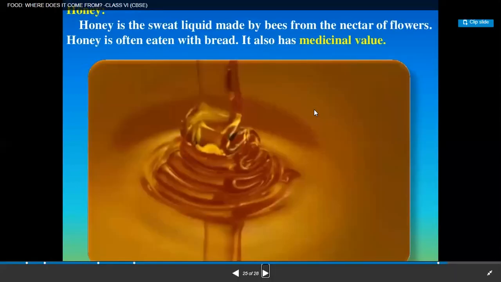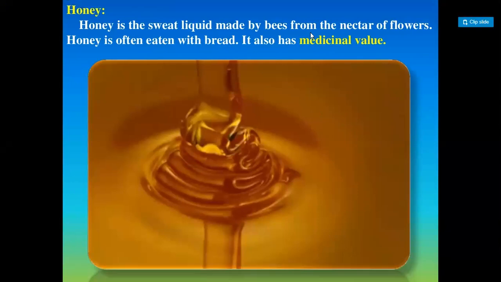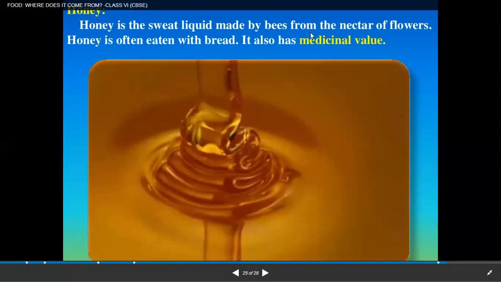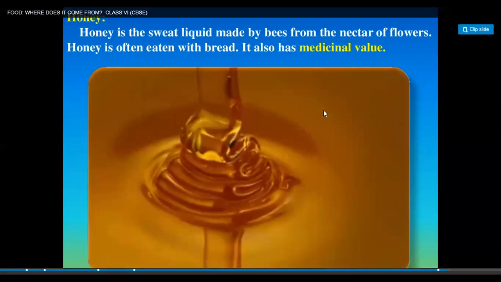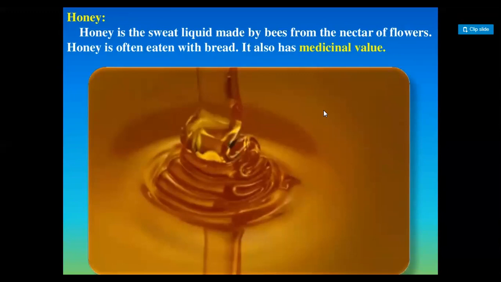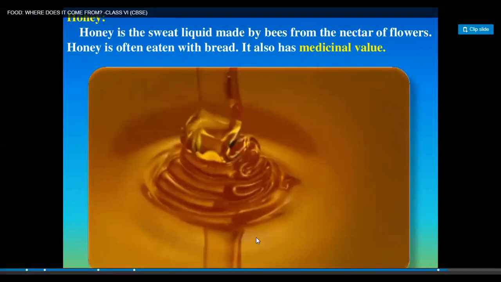The best one is honey, a product from animals. That is the sweet liquid made by bees from the nectar of flowers, which we have already studied. It is often eaten with bread also. It's very tasty. And the most important part is it has medicinal value also.